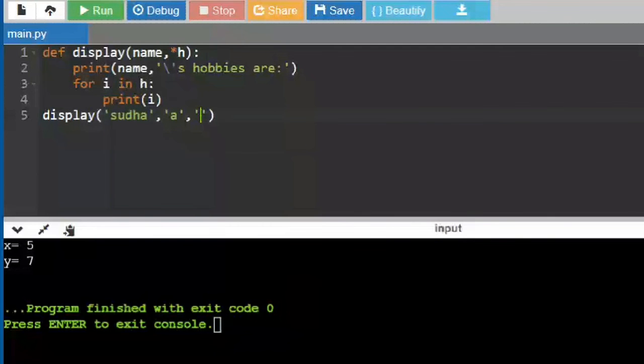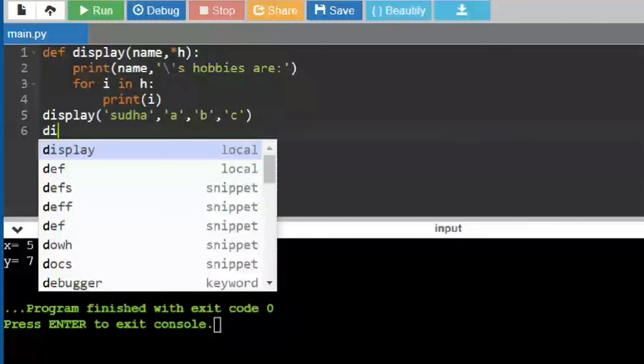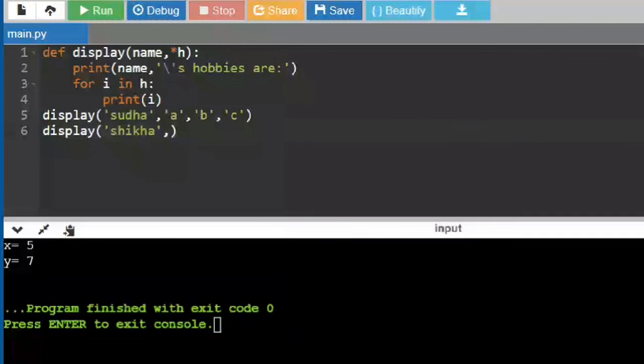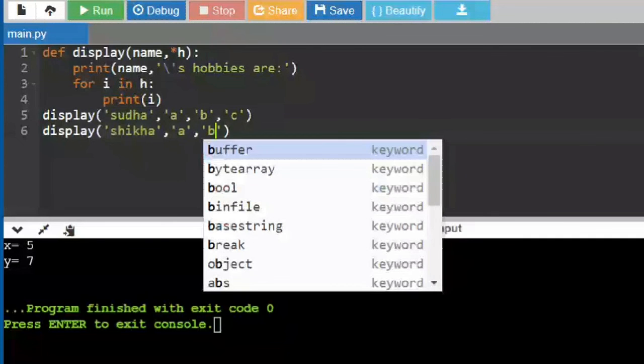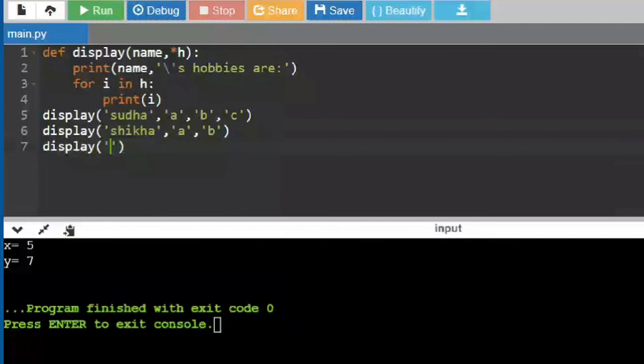So Sudha's hobbies are A, B, C. In the second display, I'm saying Shika, and then I'm giving some hobbies, A and B. In the third display, I'm simply giving the name, Gautami. That's it. I am not giving anything else.